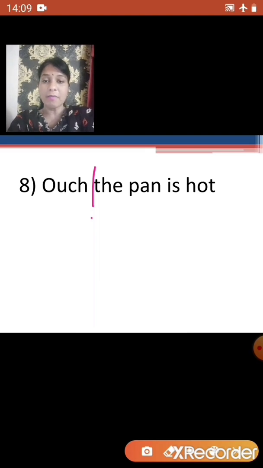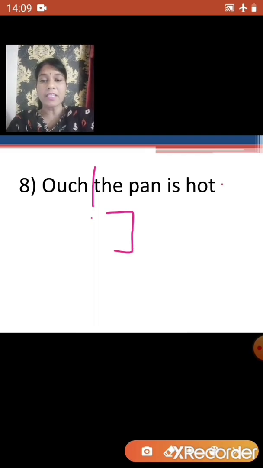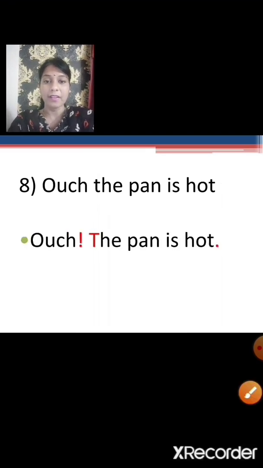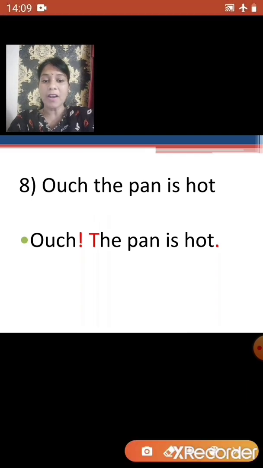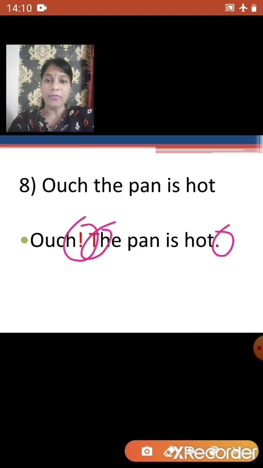Children, always remember this. So here T will be written in capital letter, and we will insert a full stop at the end of the sentence.